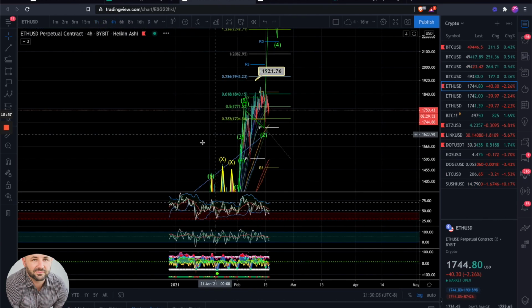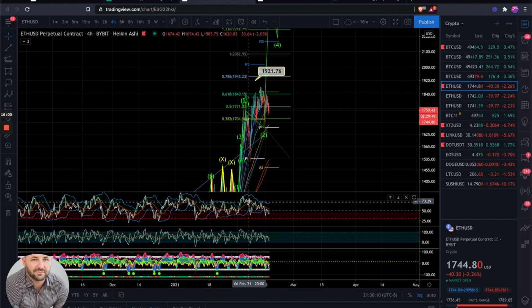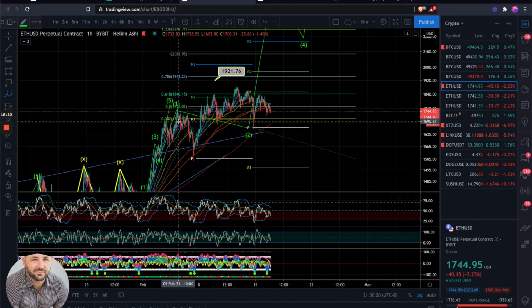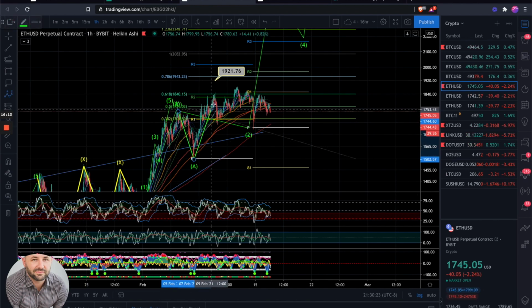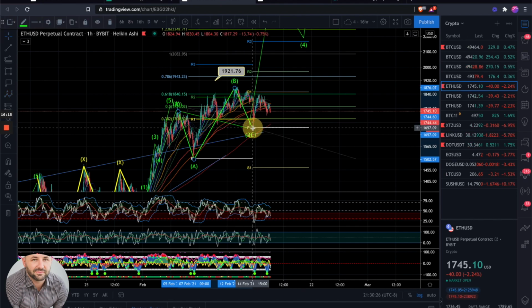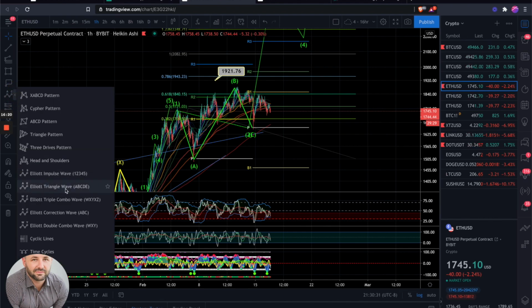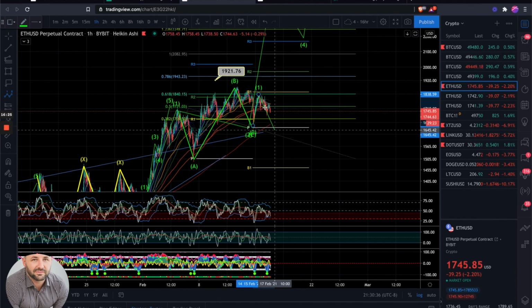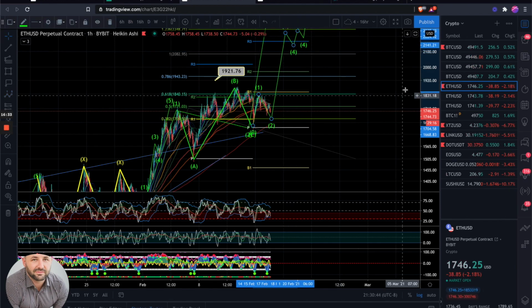Again, on higher time frames, we've been consolidating on top of this trend line, with us going back down and testing the bearish control zone on the 4-hour. This can be the start. So if we had this as our A, B, and a C, this guy here could be our 1, our 2, and then go for a 3, 4, and a 5.